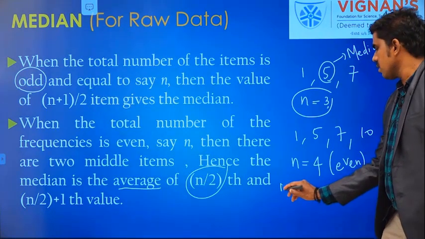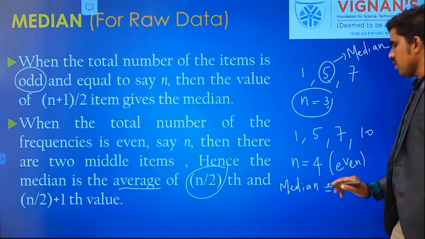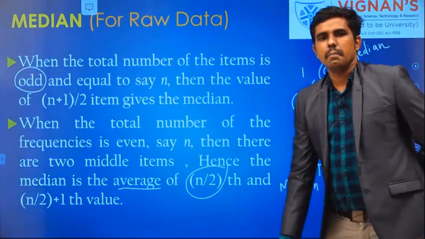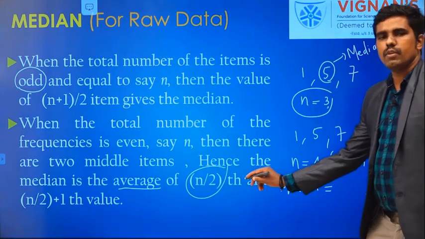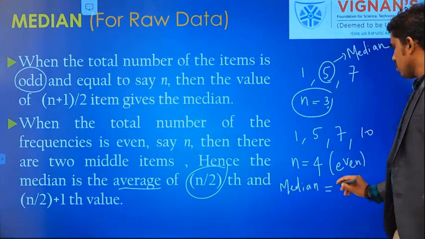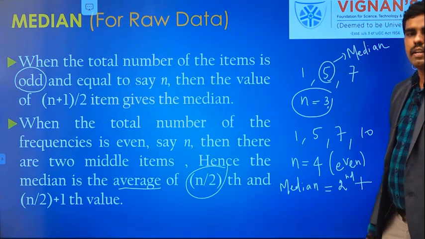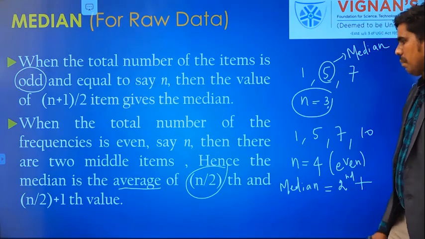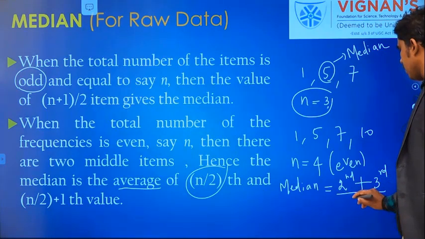So what is the median? The median is equal to the average of the n by 2th position value. n is 4, so n by 2 becomes 4 by 2, the second position value, plus n by 2 plus 1, which means the third position value, divided by 2.